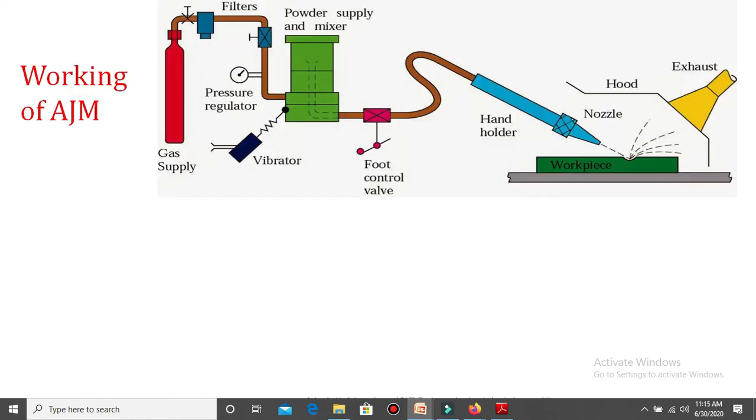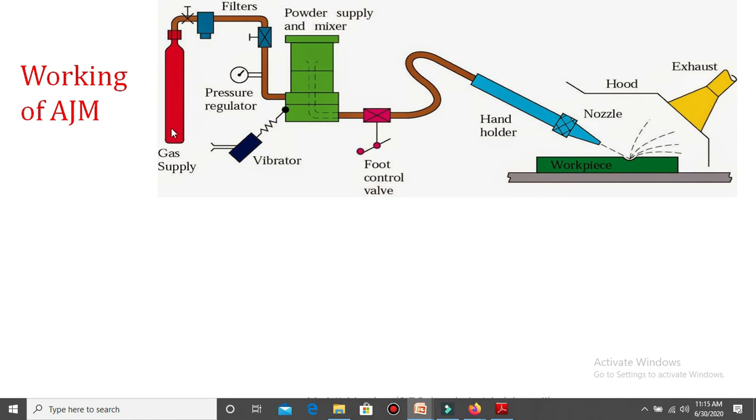Next, working of abrasive jet machining. First of all, we know the construction of abrasive jet machining. Here, a gas supply tank is there. In that gas supply tank, high pressurized gas is stored. Then the next component is the filter.